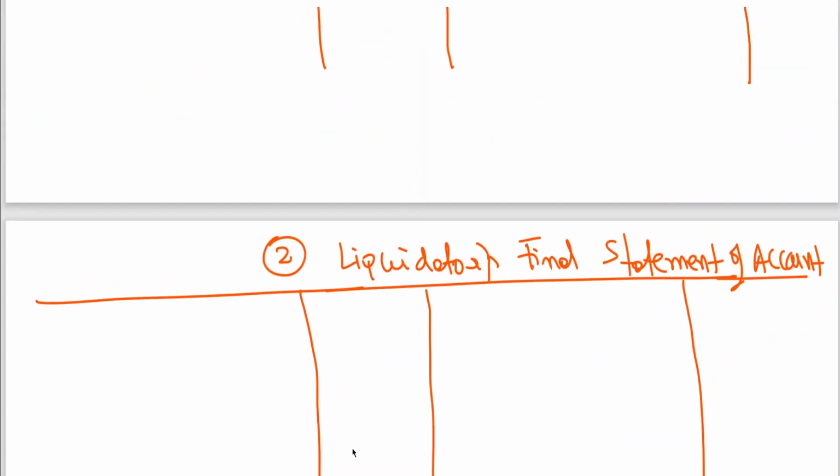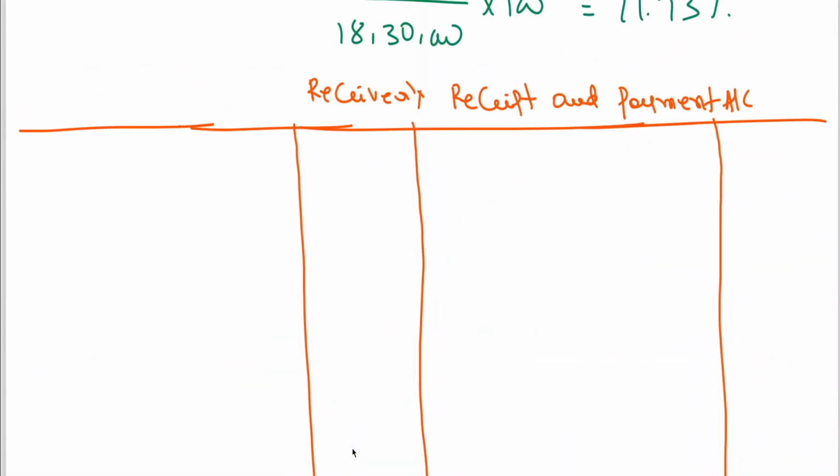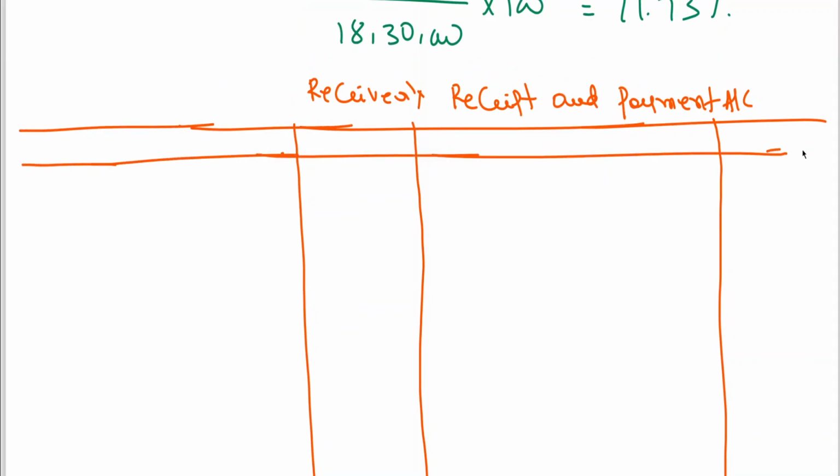Now, first let me start with receivers, receipts and payment account. On the left hand side, as you know, we write the receipts. The name itself says that the receipts will be written on the left hand side, and payments on the right hand side.